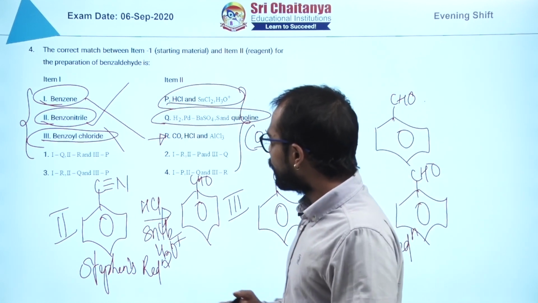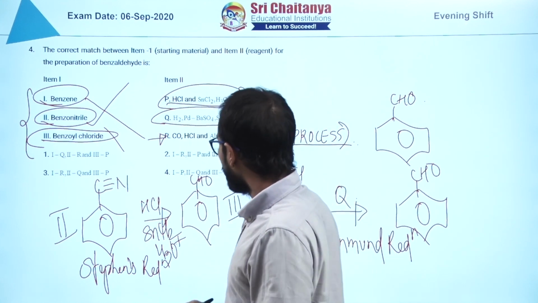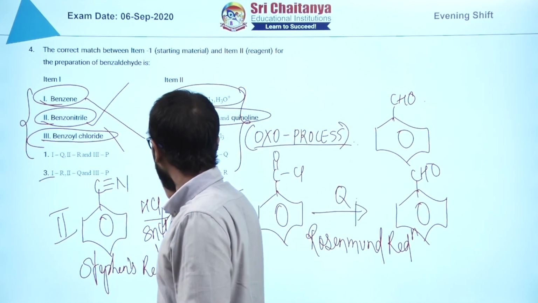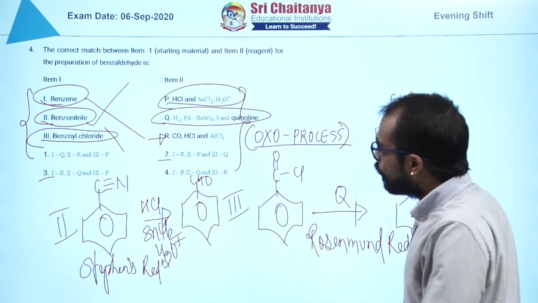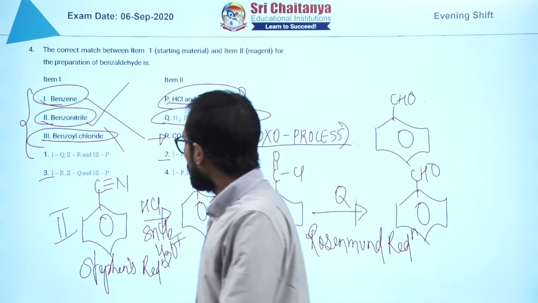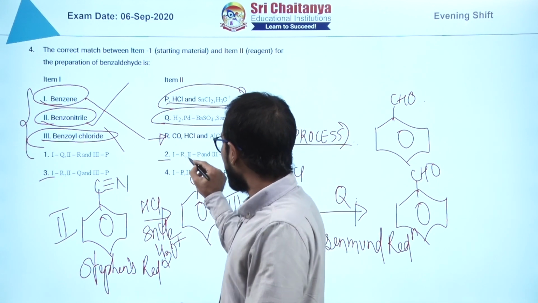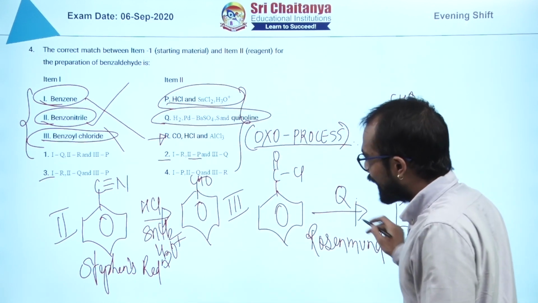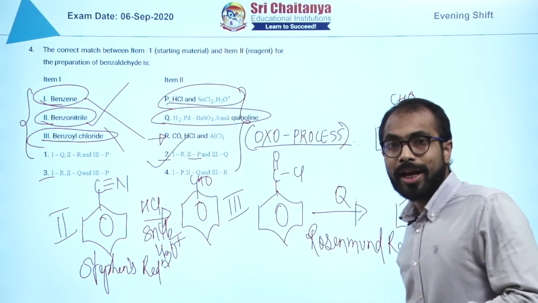So if you match them, one should go with R, one should go with R. Then 2 should go with P, 2 should go with P. So here we have 2P and third should go with Q. Yes, it matches with the second option. So that is my answer.